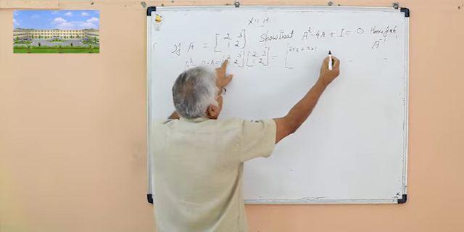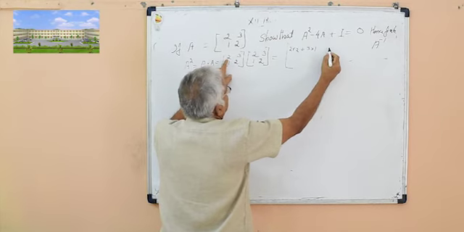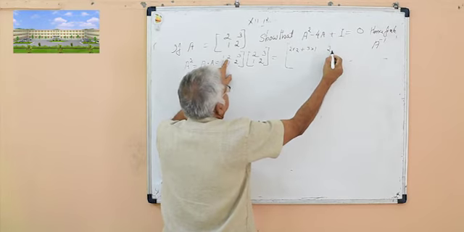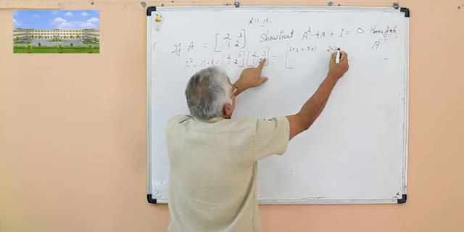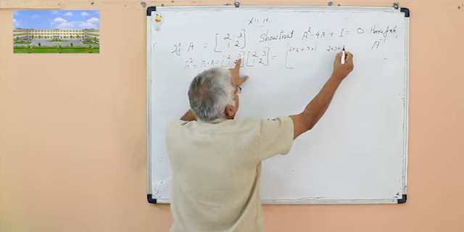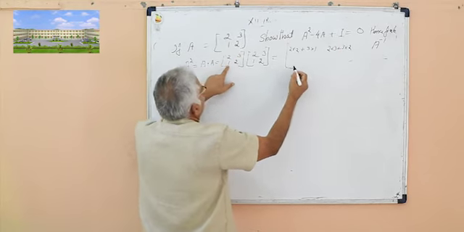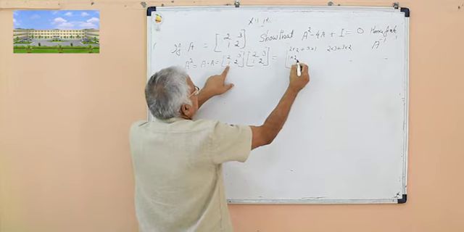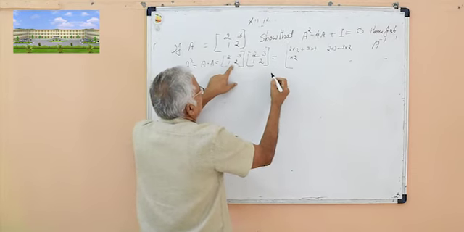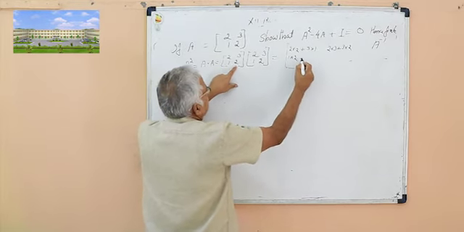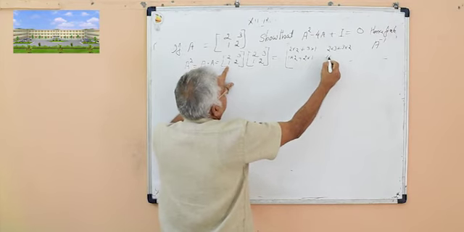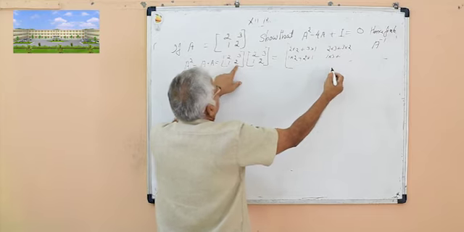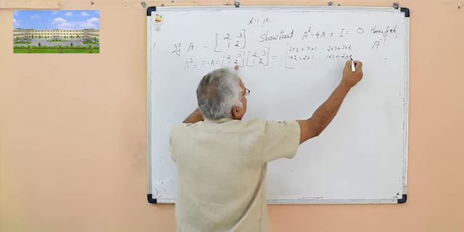Again row 1 with second column, 2 into 3 plus 3 into 2. Again second row with column 1, 1 into 2 plus 2 into 1. Again 1 into 3 plus 2 into 2.